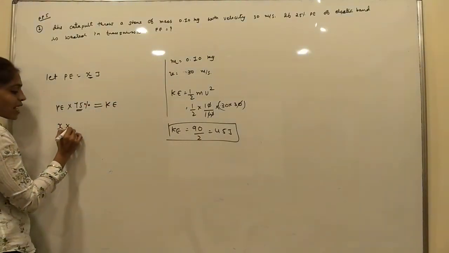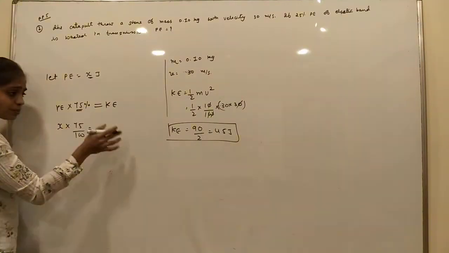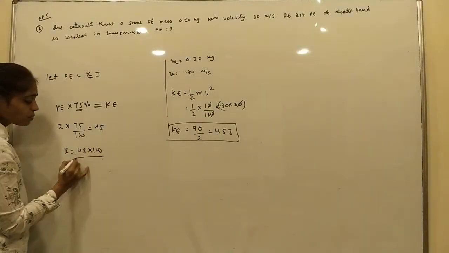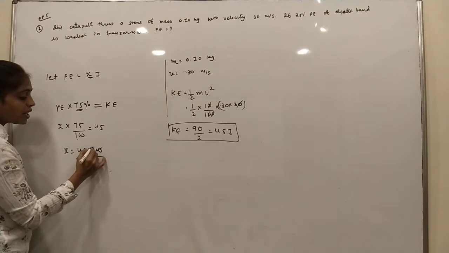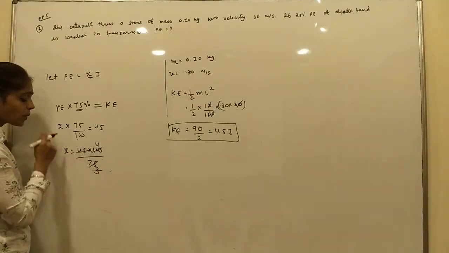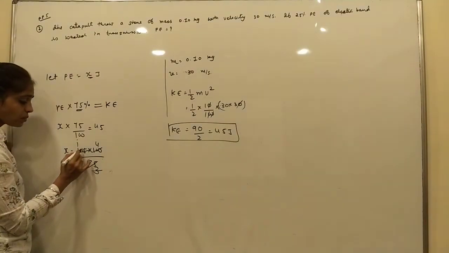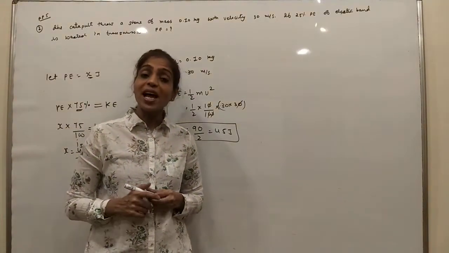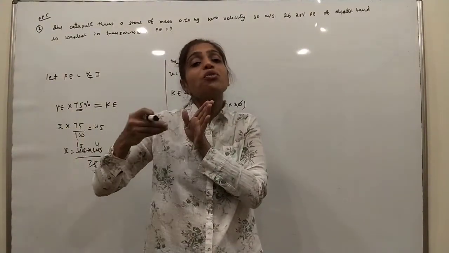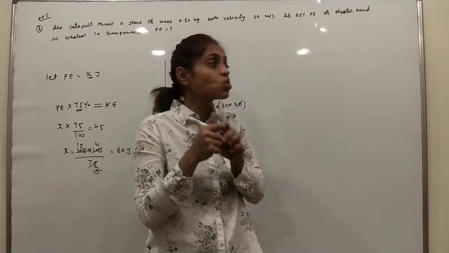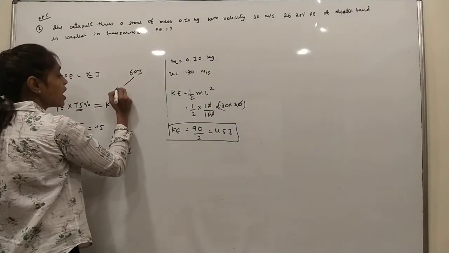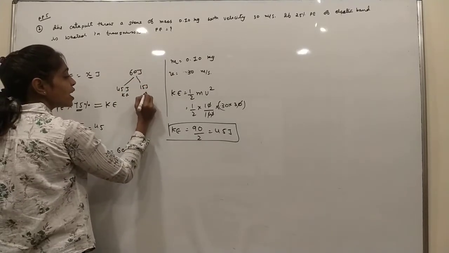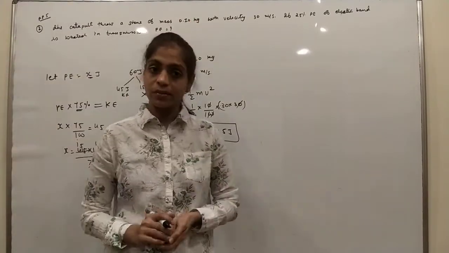The potential energy x times 75 upon 100 equals the kinetic energy, 45. So x is 45 into 100 upon 75, which is 60 joule. Initially the potential energy was 60 joule, out of which 45 joule is converted into kinetic energy and 15 joule is wasted, because it's 25%. Okay.